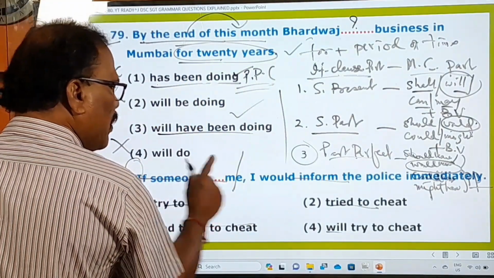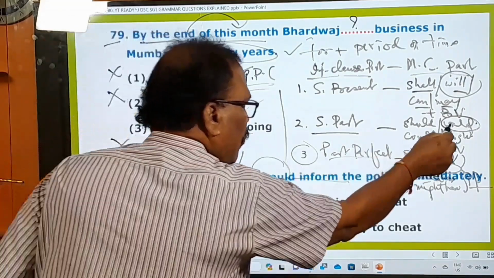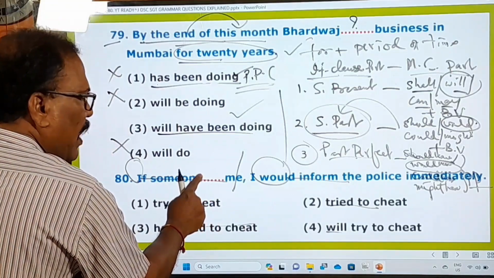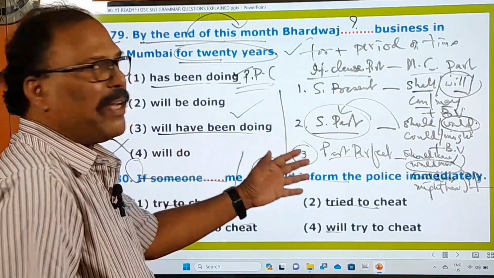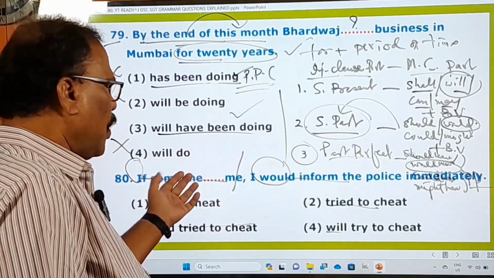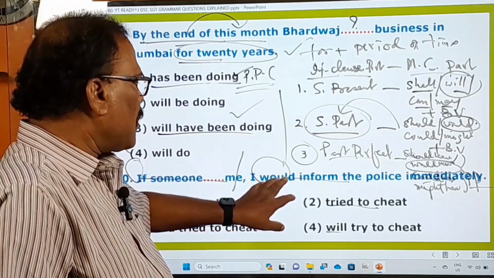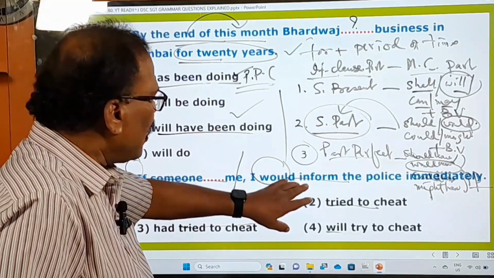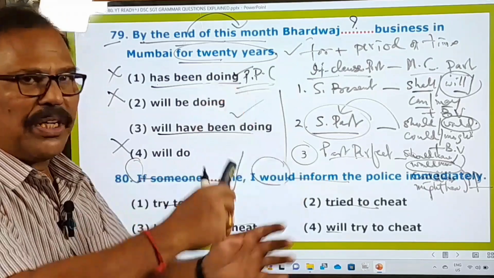To fill in this blank, you must see the main clause. What is there in the main clause? Would is there. Would means there must be simple past tense. In the examination, the blank will be given either in the if clause part or in the main clause part. If the blank is in the if clause part, look at the main clause part, and on looking at it you can fill in the blank. Suppose the blank is given in the main clause part and the if clause is given; from seeing that, you can fill in the blank. So either way, you can do that, right?